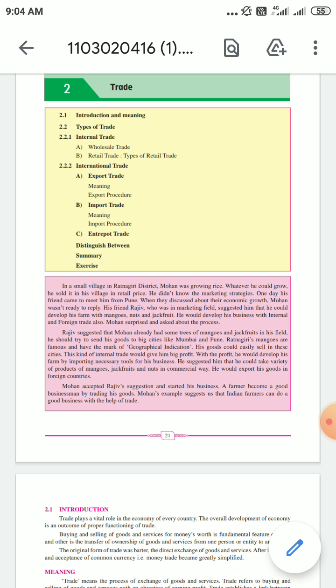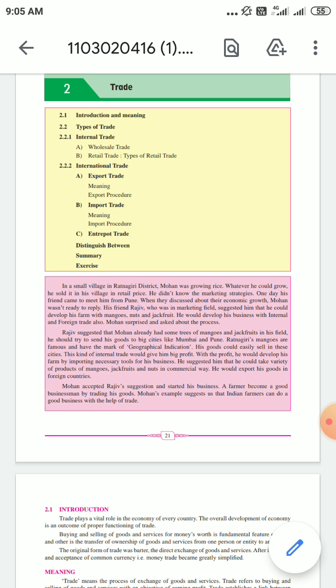So he could not imagine what he had done. He just started imagining, what if I send all these mangoes to the city areas? It will have a great demand and I will make a good profit. Okay, so he liked the suggestions given by his friend.